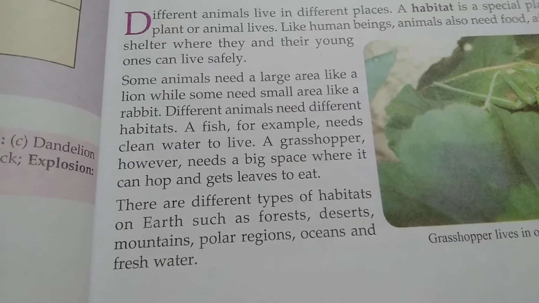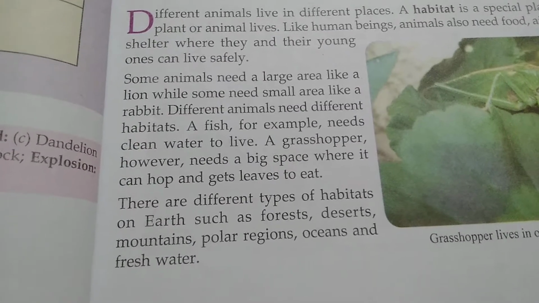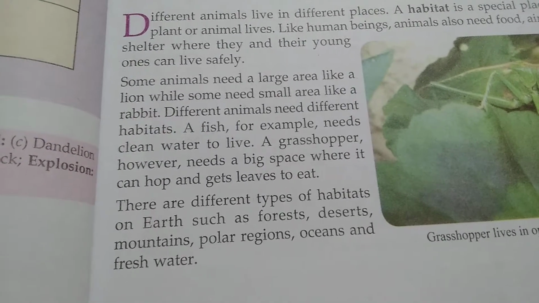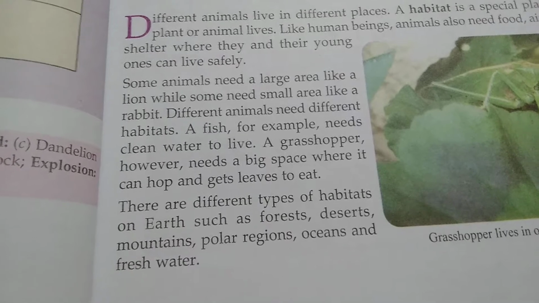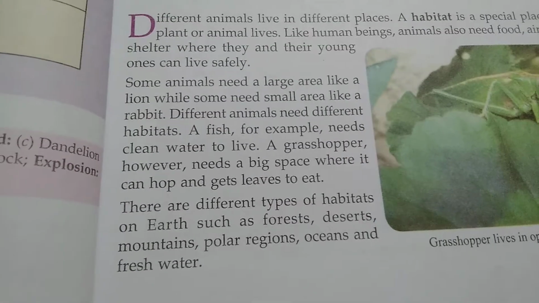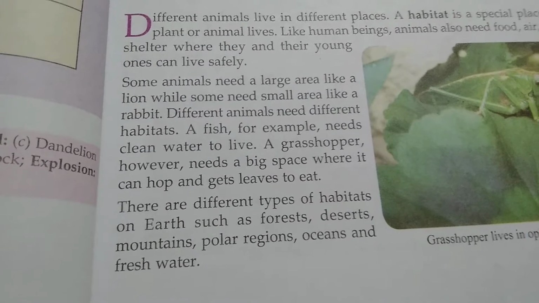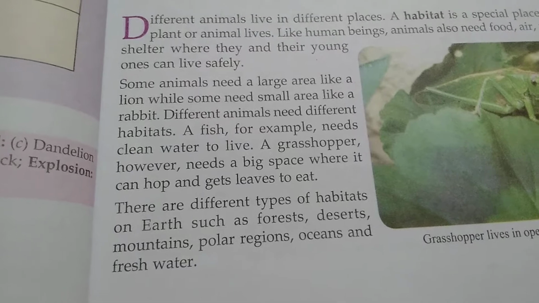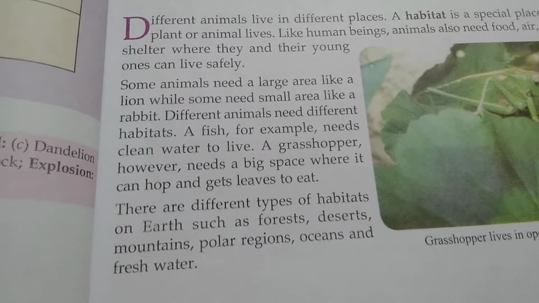Oceans are always with salty water, and freshwater means rivers, ponds, lakes. These all are freshwater.